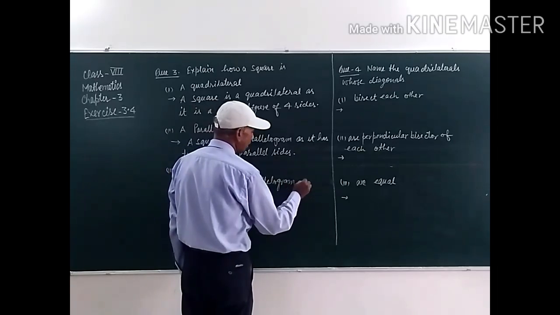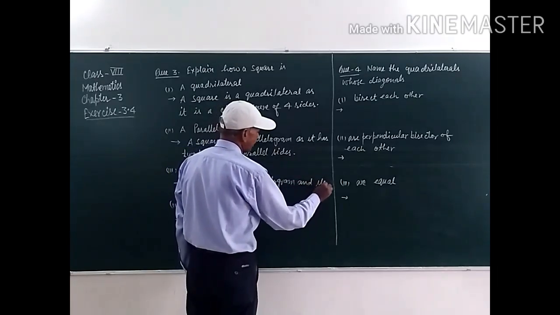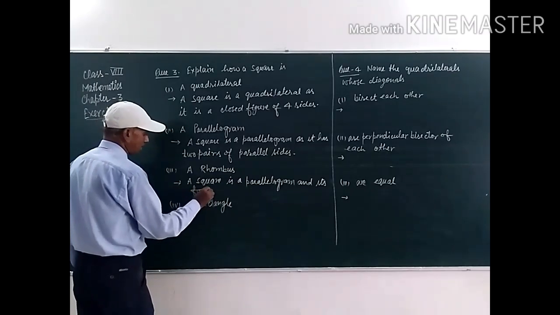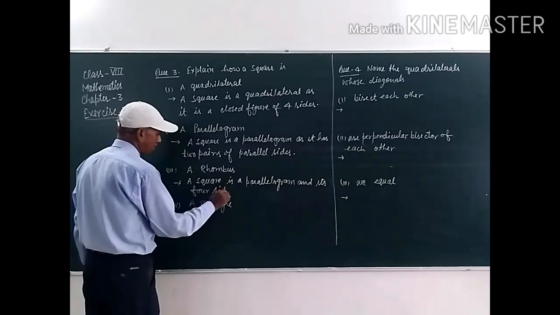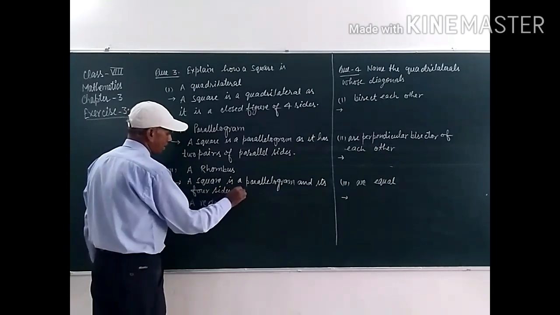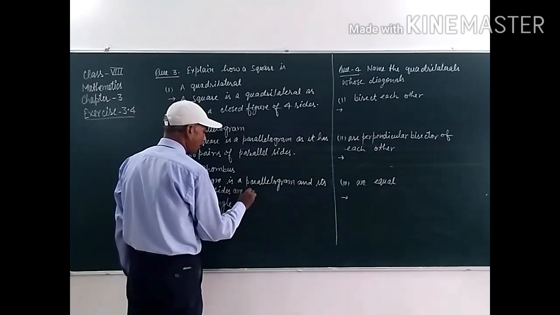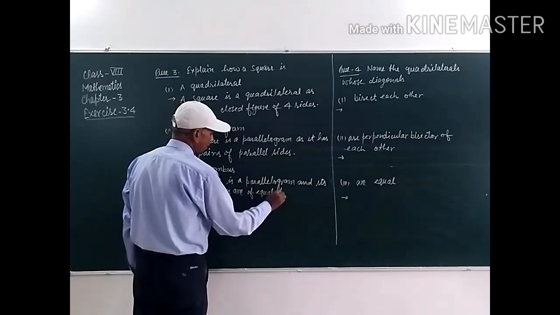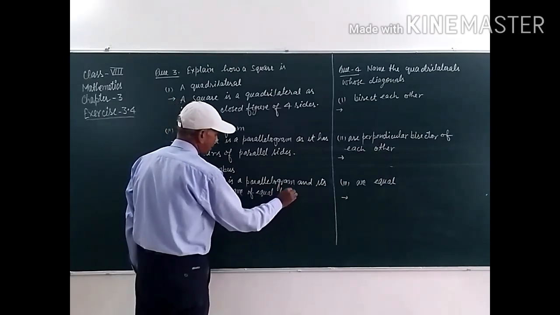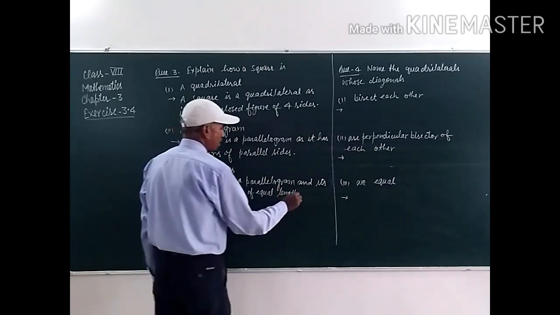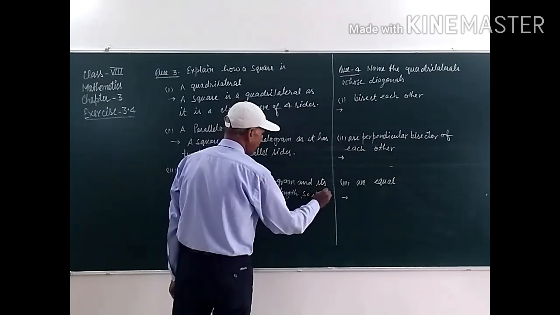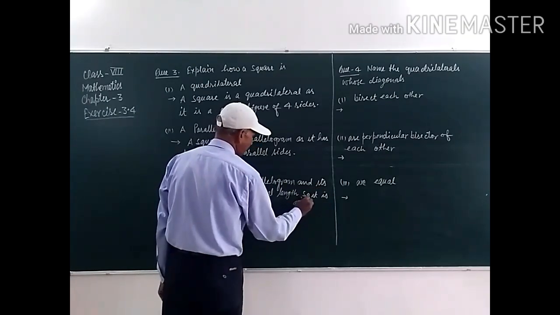A square is a parallelogram and its four sides are of equal length, therefore it is a rhombus.